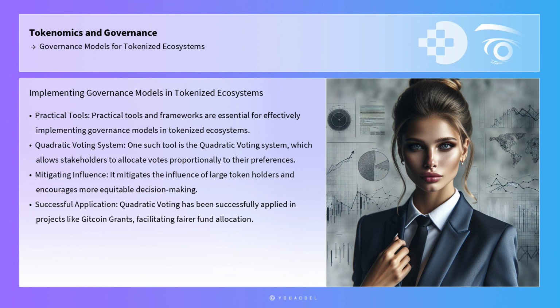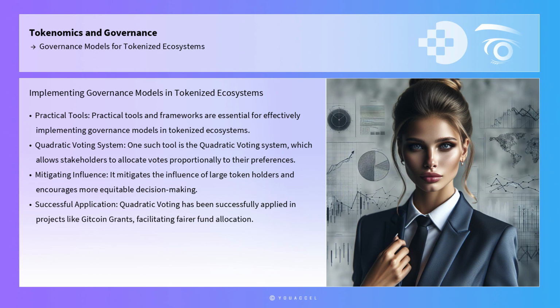Practical tools and frameworks are essential for effectively implementing governance models in tokenized ecosystems. One such tool is the quadratic voting system, which allows stakeholders to allocate votes proportionally to their preferences, thereby mitigating the influence of large token holders and encouraging more equitable decision-making. Quadratic voting has been successfully applied in projects like Gitcoin grants, where it has facilitated fairer fund allocation among community